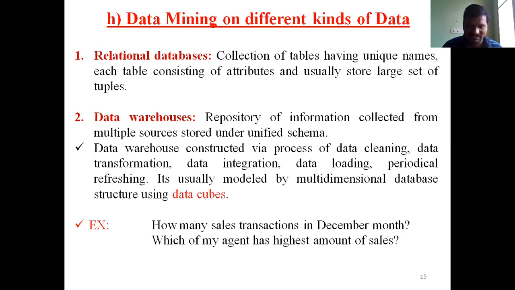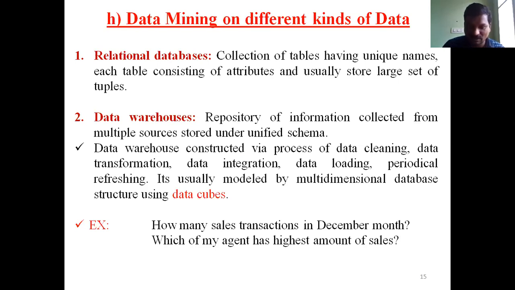A data warehouse is constructed via the processes of data cleaning, data transformation, data integration, data loading, and some other techniques, using multi-dimensional databases.